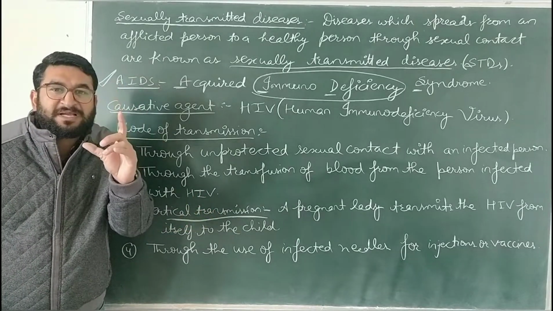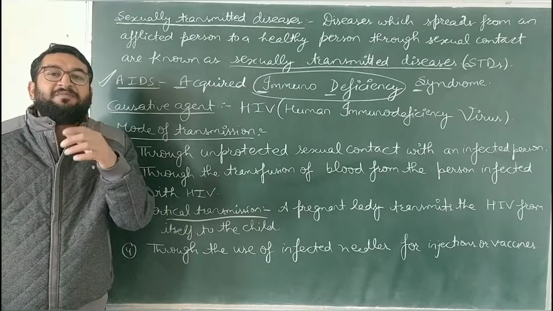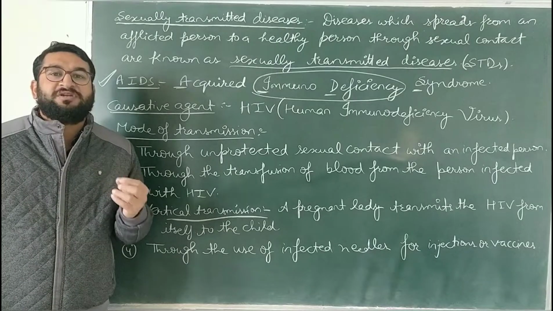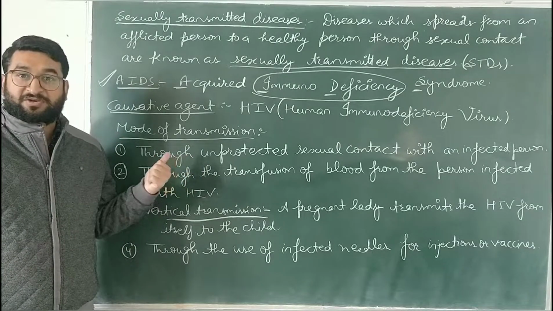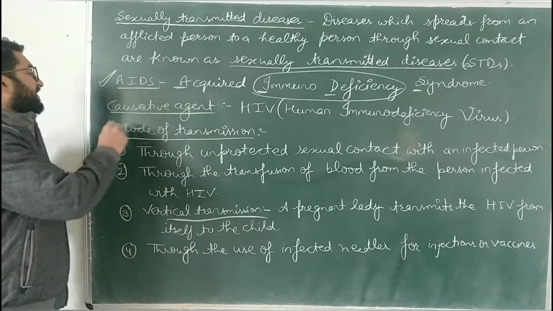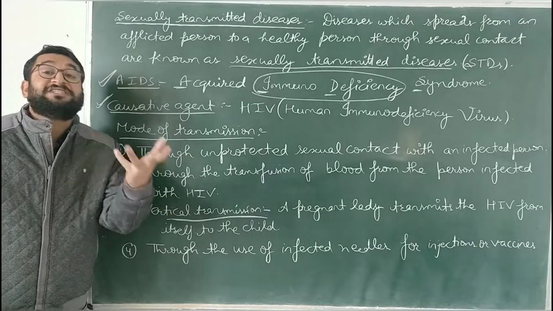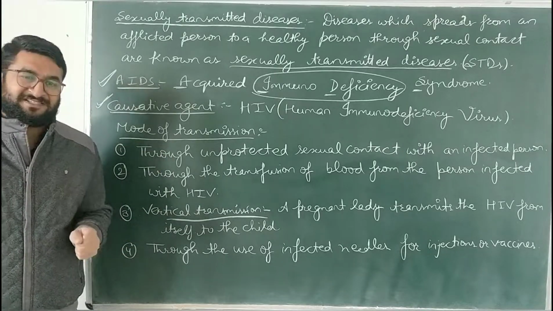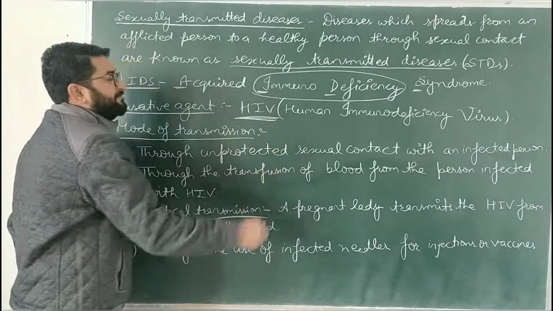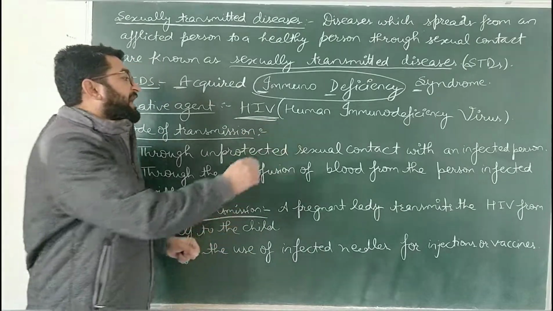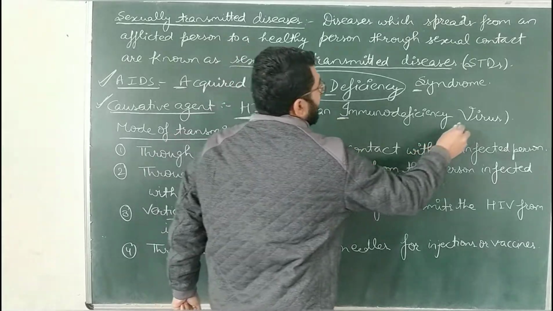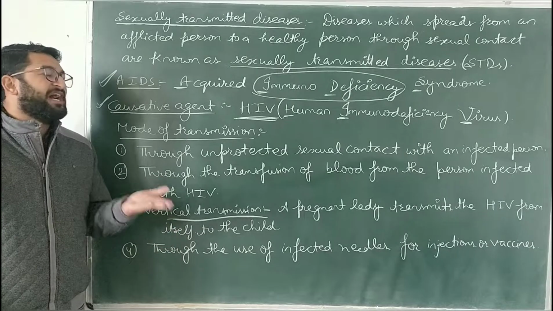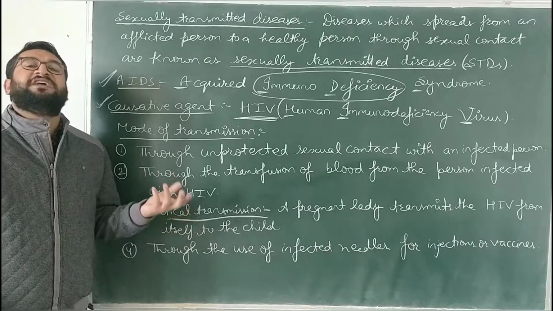A small fever becomes pneumonia. A small scar will become a deep cut. A person cannot recover from very small diseases in this particular syndrome. Its causative agent. Causative agent means किस pathogen की वजह से होती है, इसका कारण क्या है? It is a viral disease and caused due to a virus named HIV. H stands for human, I stands for immunodeficiency, and V stands for virus. Human immunodeficiency virus, that is HIV, is the causative agent of AIDS.